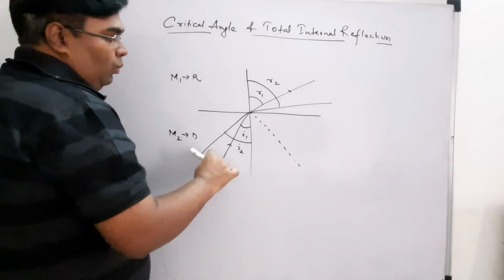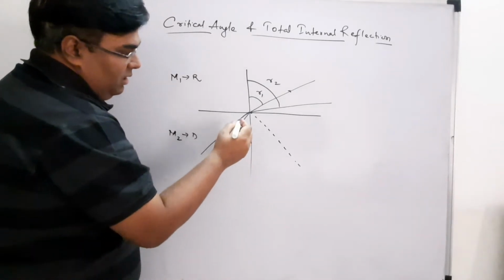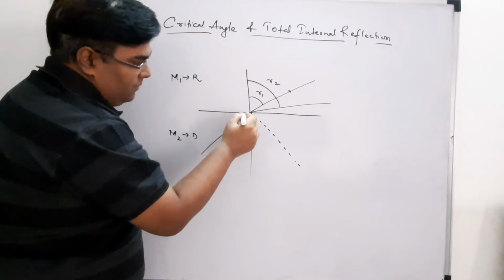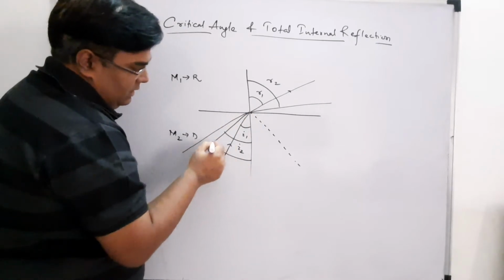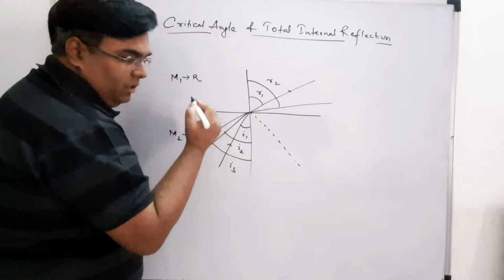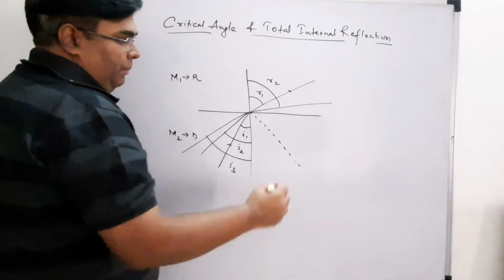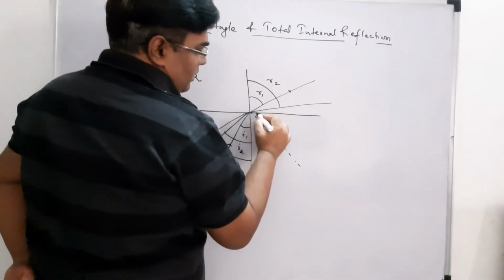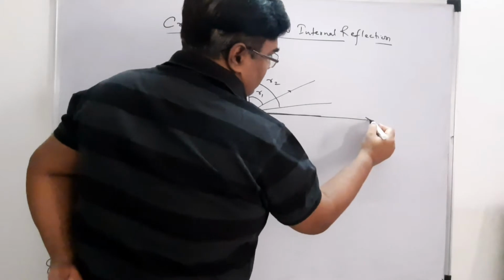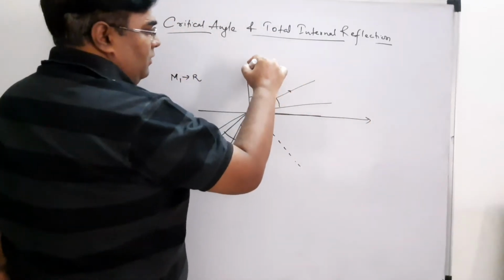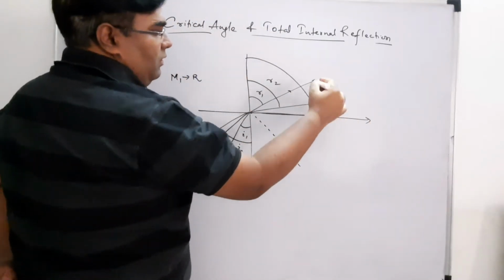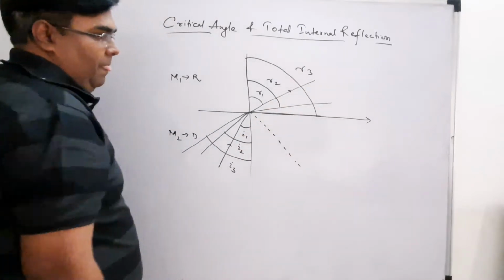So once it reaches a certain angle, let us say this I3, what will happen? Suppose this is my final, this is R3, correct?